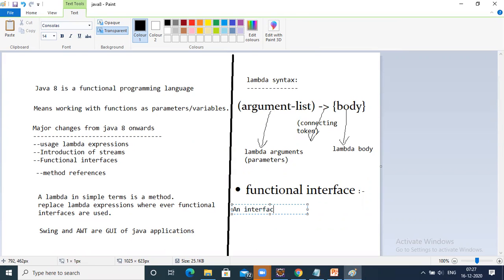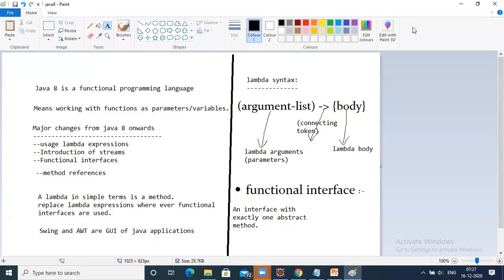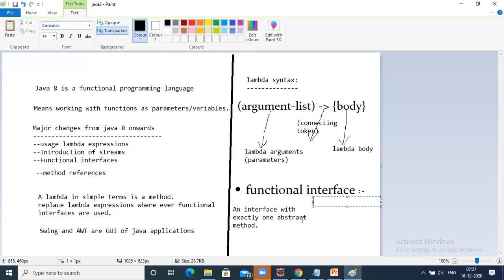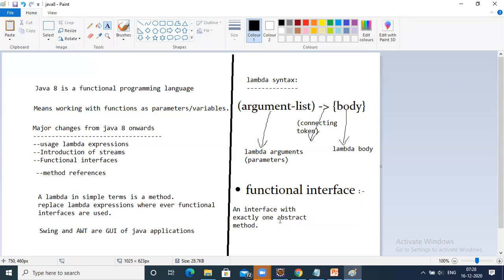An interface with exactly one abstract method.